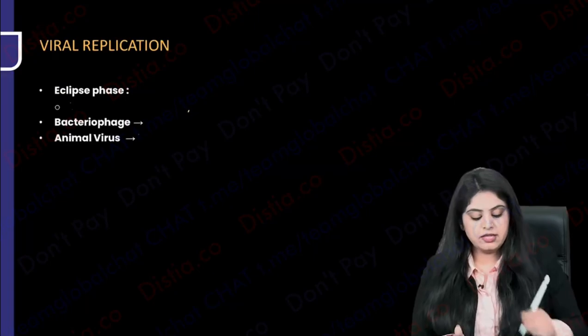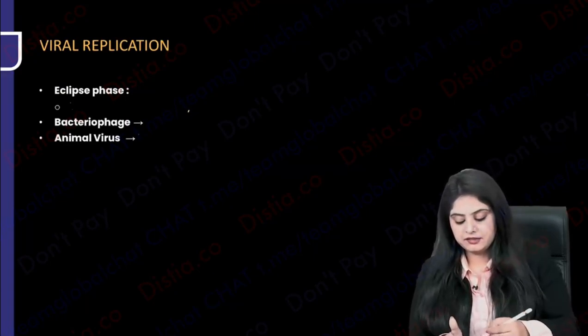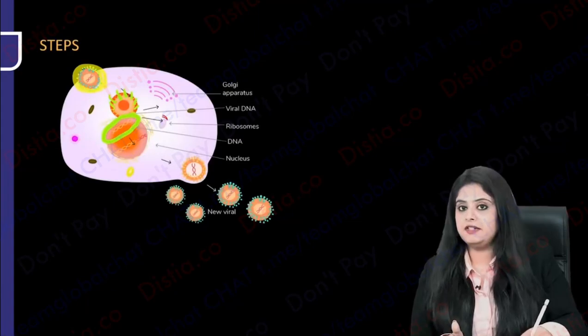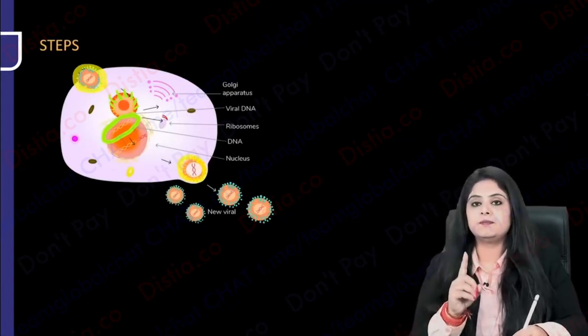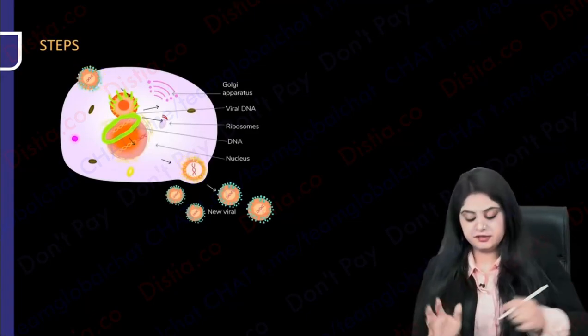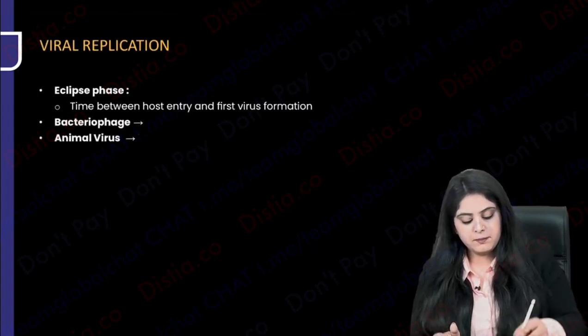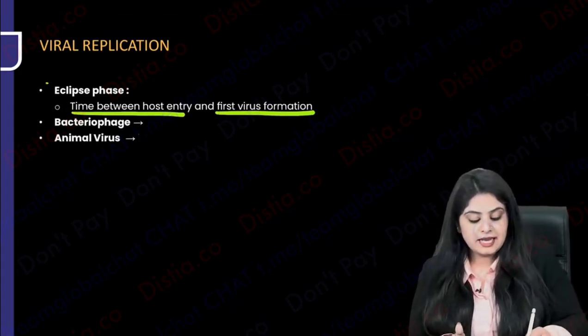Guys, what do you think is an eclipse phase? You will say, ma'am, from the time that this virus entered to the time when you made the first viral particle, from entry to synthesis. From entry to synthesis is the eclipse phase. So remember, between the entry and the first virus formation, that is eclipse phase.